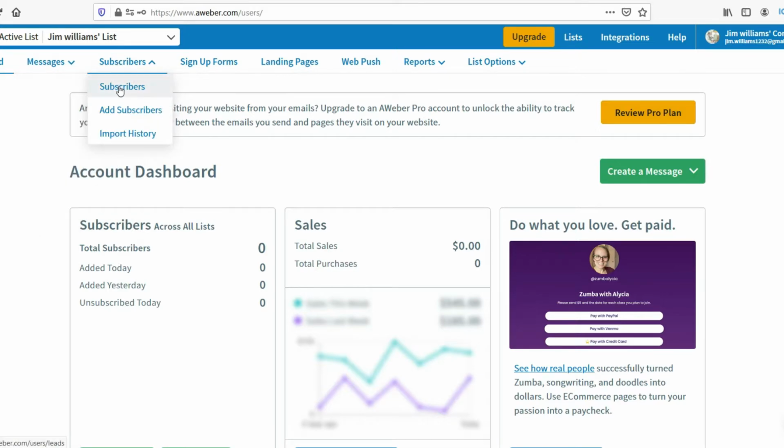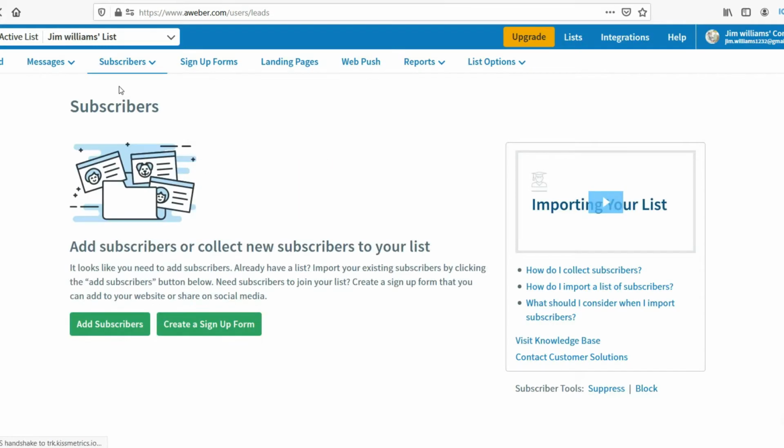Now here you will see the list of subscribers you have. Now to increase the subscribers, you need to collect email address and the name of your website visitors. So you will need to put some sign up forms on the website, or you can have landing pages. Now they have also included a web push feature where someone enters your website, they will be asked to send a notification.